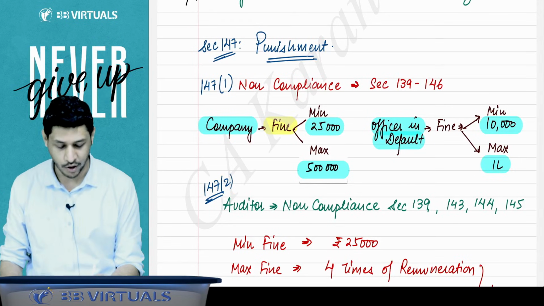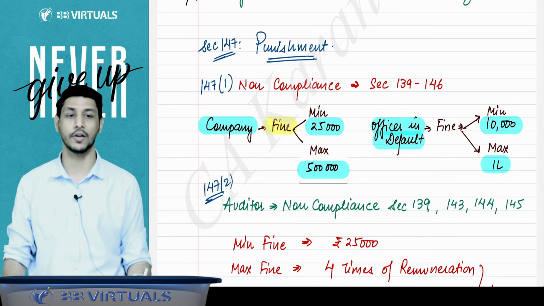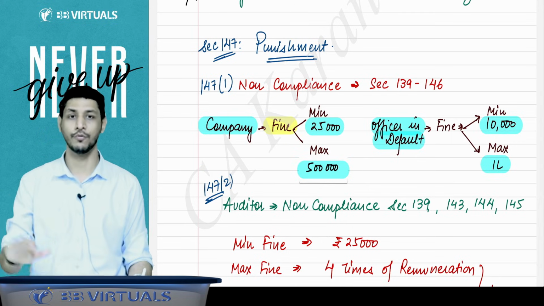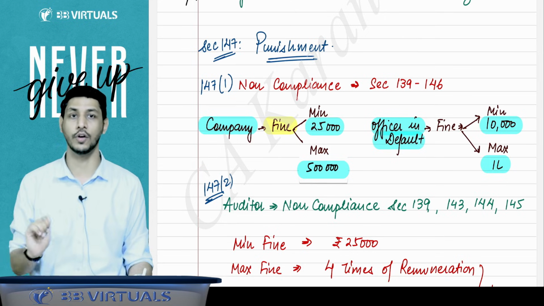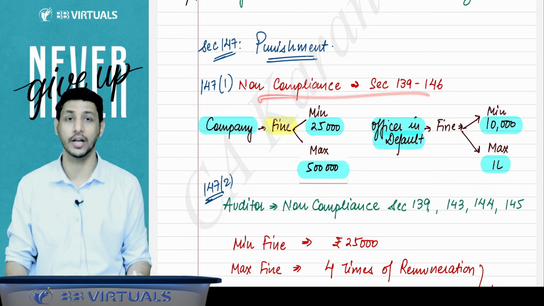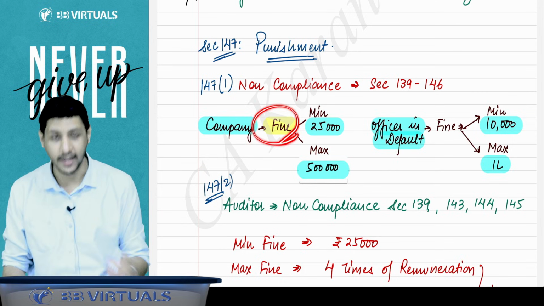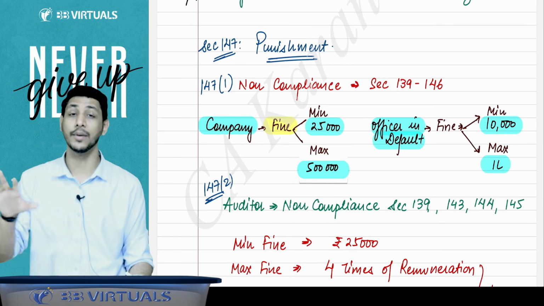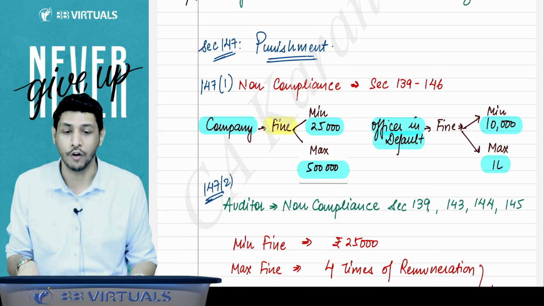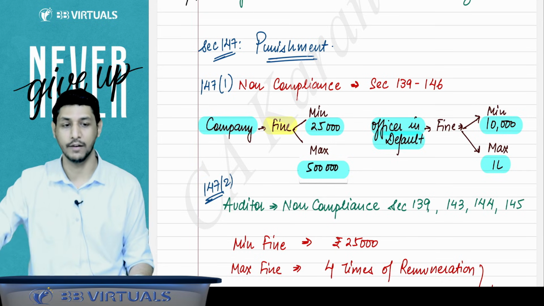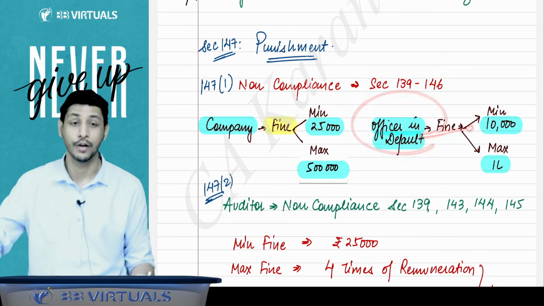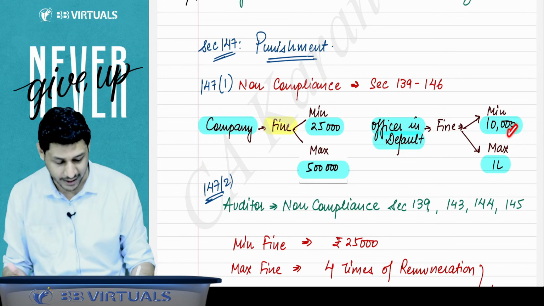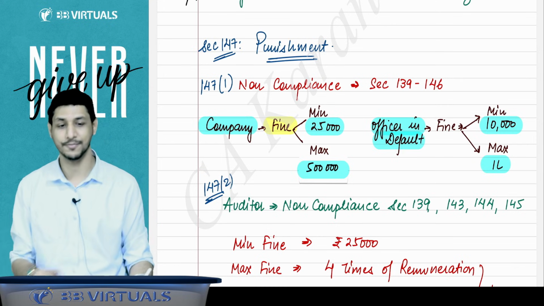If the company does non-compliance of sections 139 to 146, that is 139, 140, 141, 142, 143, 144, 145, 146, any of the sections, then the company will be punishable with a fine of minimum rupees 25,000, maximum rupees 5 lakh, and the officer in default will be punishable with a fine of minimum 10,000 rupees, maximum 1 lakh rupees.